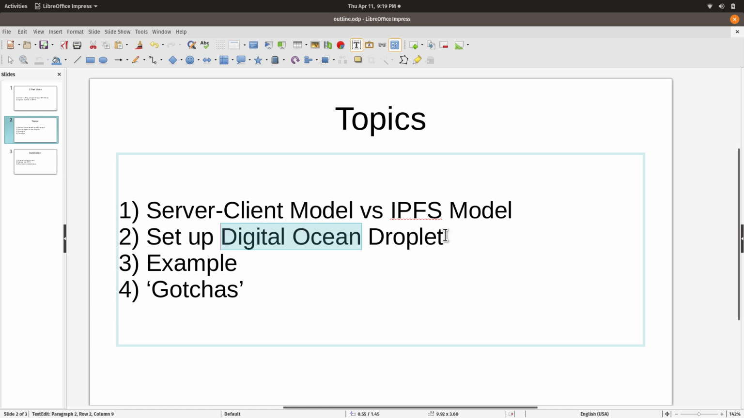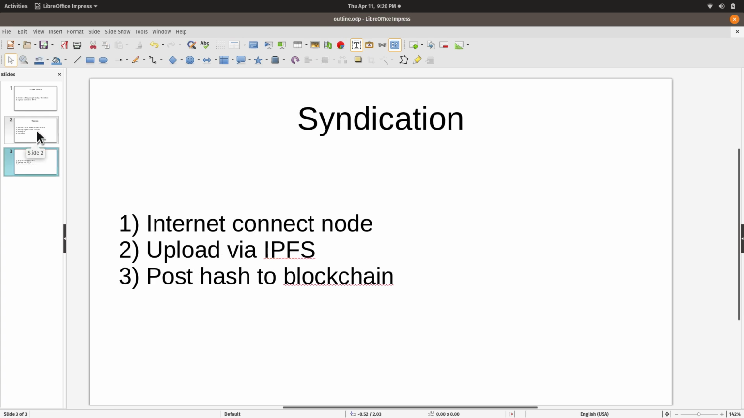Their cloud computers are called droplets. Amazon calls them EC2. Everybody's got a funny little name for them. They're just computers in the cloud. And then I'm going to walk through the example of uploading the website to IPFS and then syndicating it over the Bitcoin Cash blockchain using Memo.cash. And then I'll discuss some gotchas and where I think this technology is going in the future. So yeah, that's talking about syndication.